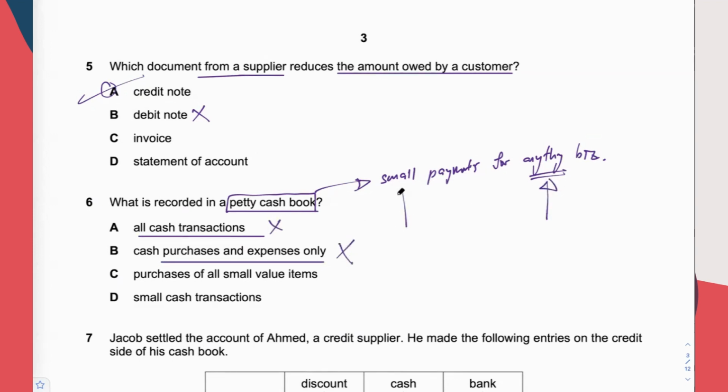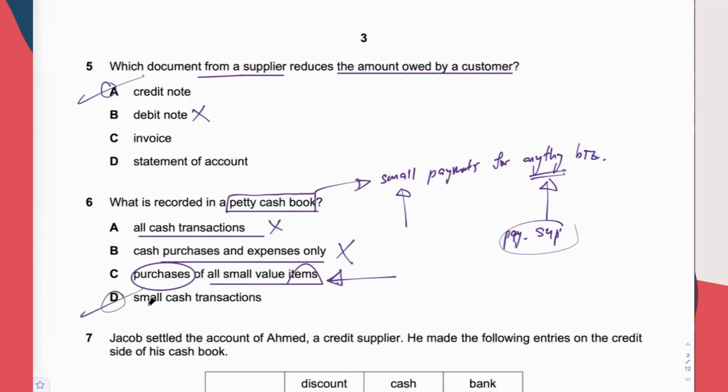Purchases of small value items? Could it be just buying items? No, it can be anything in the business. It's not just about buying things which are cheap in value. Can you be paying to the supplier? Yes, you can also pay to the supplier. Let's say you owe the supplier $10, which is small in amount. So paying the supplier with petty cash, $10, is also fine. So it's not just about buying items when you use the petty cash.